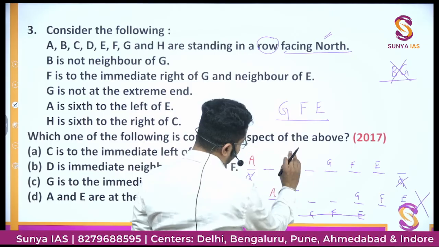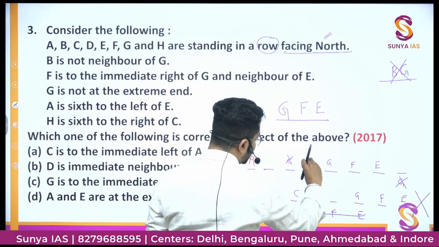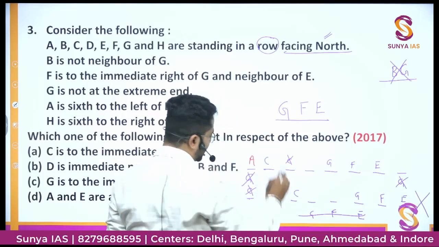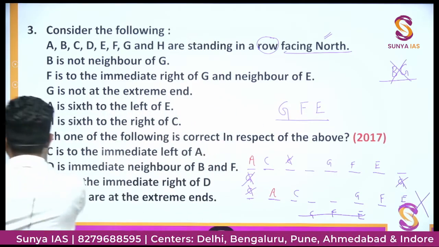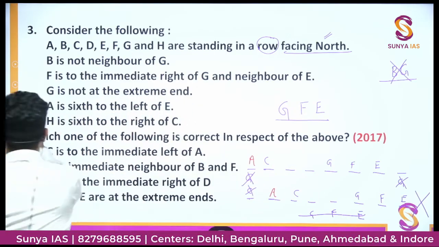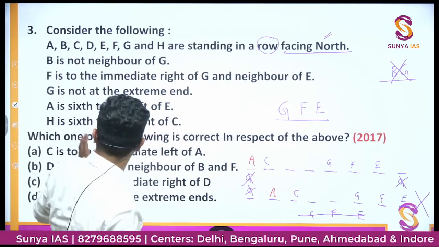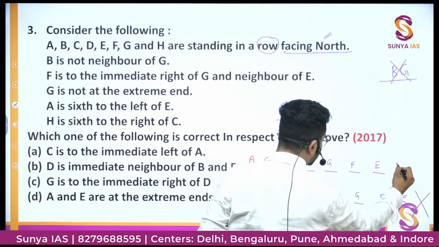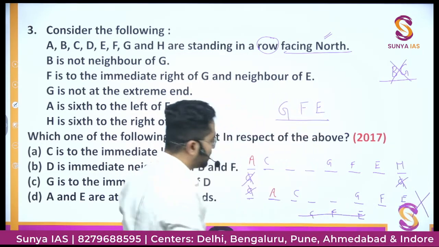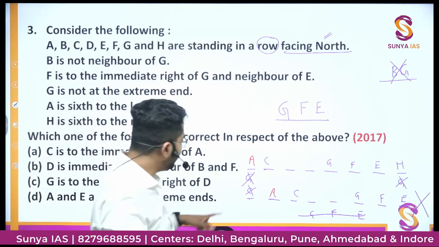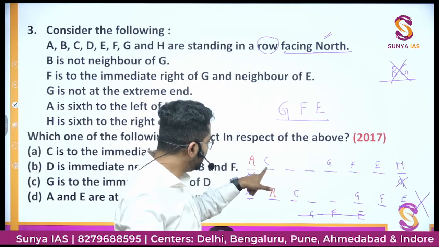If C is here, H would be out of this arrangement, so C definitely must be here. तो इस C को मैं यहाँ से हटा देता हूँ, ठीक है. Then H is 6th to the right of C, 1 2 3 4 5 6. So here comes H.